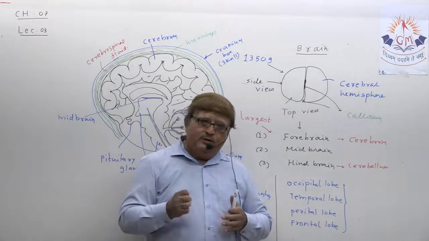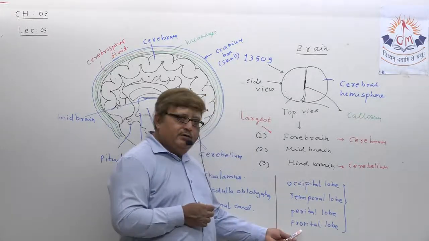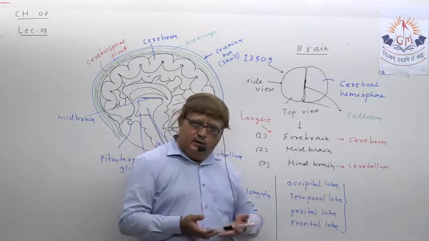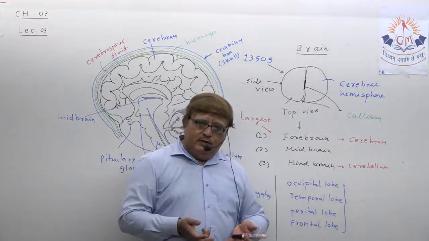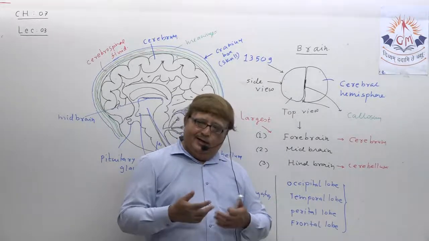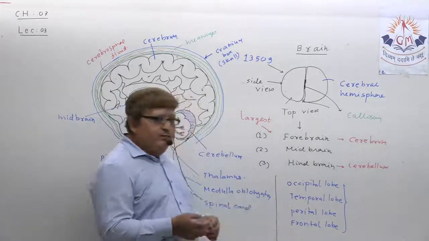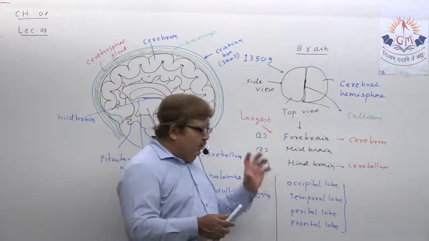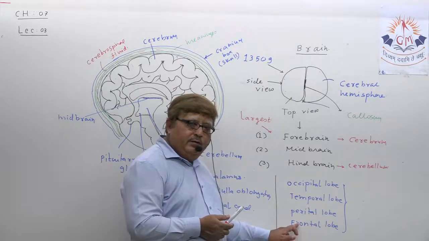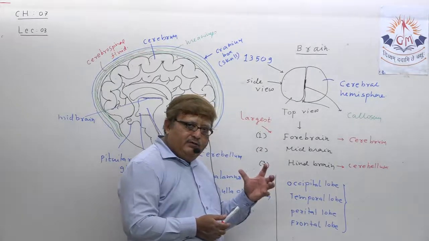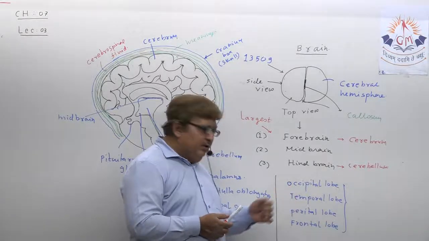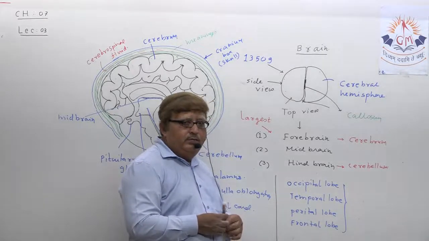The moment you wake up, the frontal lobe of the brain becomes active. No doubt all other lobes are active too, but speech, thought, memory, thinking, application are all done by frontal lobe. Actually in cerebrum, frontal lobe and parietal lobe are large in size compared to occipital lobe and temporal lobe.